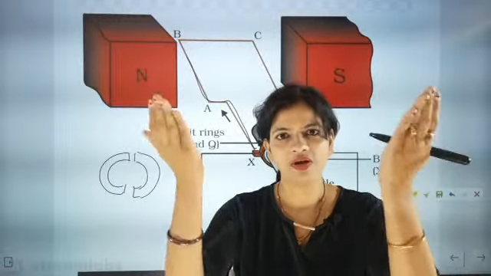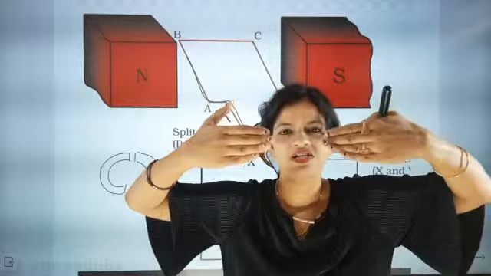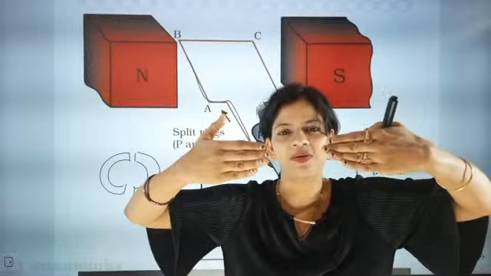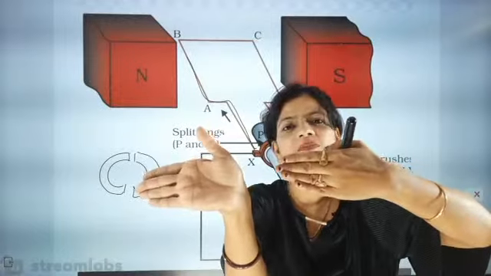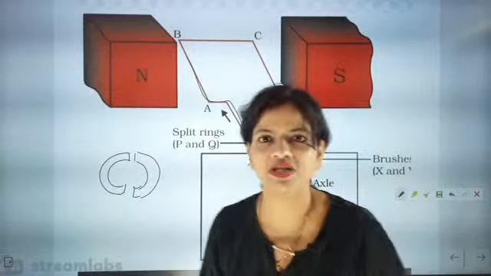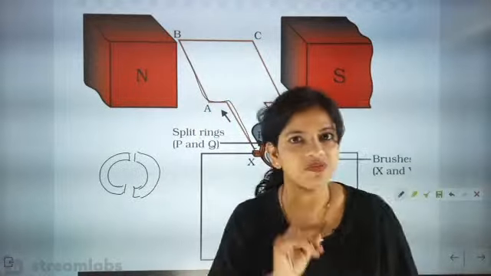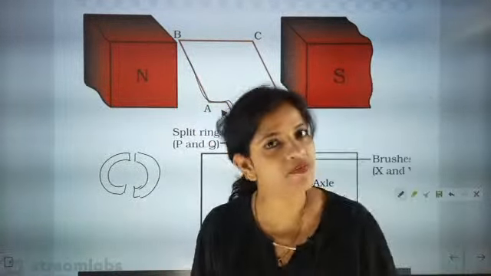The problem will be when the magnet placement is like this. Now if both have the same pole, then they will repel. But the moment I do it like this, the magnets will attract. This is the simple concept. Here also the same thing happens. This wire will have a magnetic field, and this magnet is having a magnetic field.